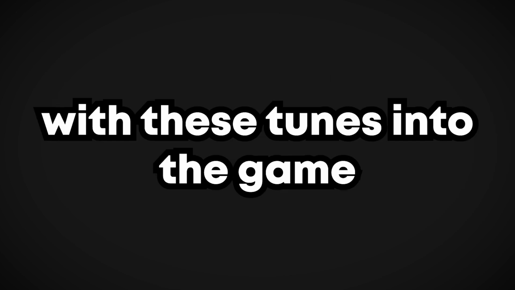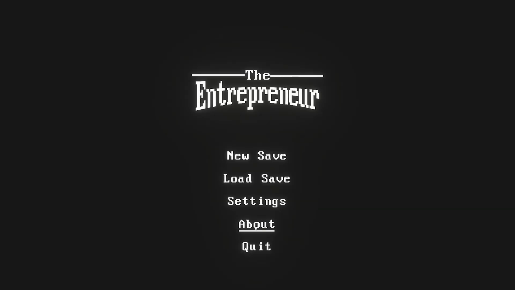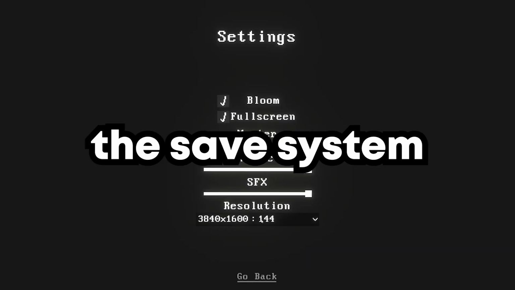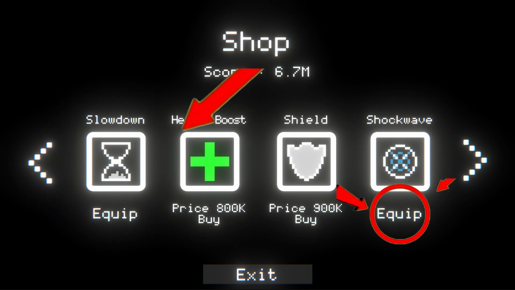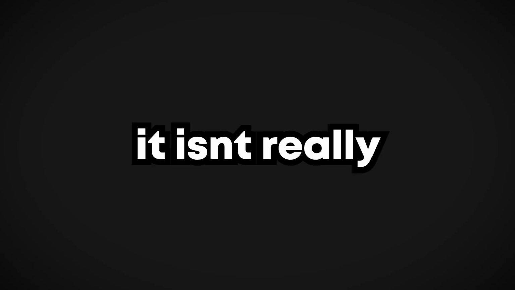And now with these tunes into the game, I went back to the main menu, finished it, and it was time to make the save system. And it is my first time making one. Well, didn't you make a save system in your last video? Look, when I open the game, it keeps track of what items I own in the shop. Yeah, it isn't really the same.